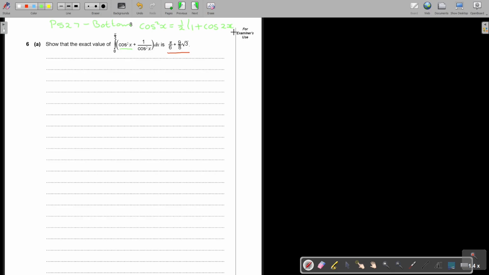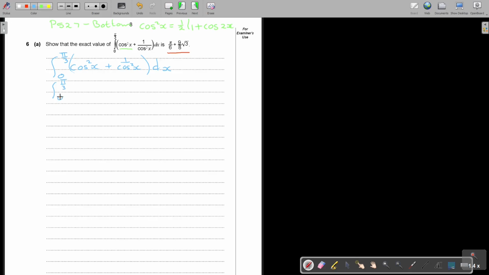So let's just start. I always prefer to first just write it down. So it's the integral from 0 to pi over 3 of cos squared x plus 1 over cos squared x dx. Before I start, let's replace that.